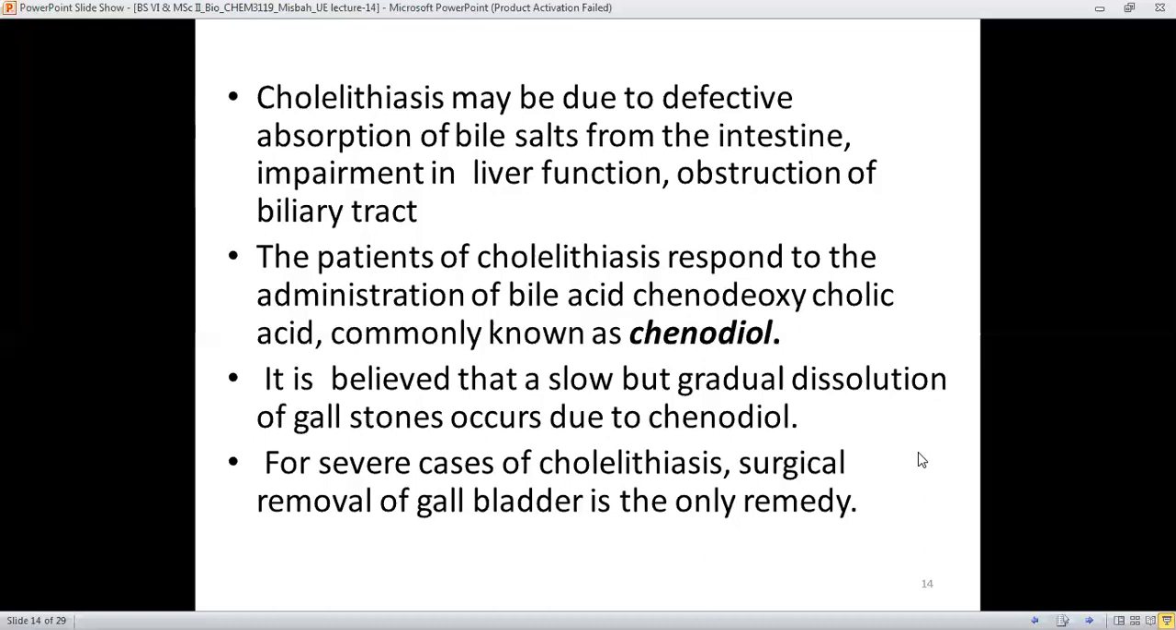And for severe cases of cholelithiasis, in certain cases, there is surgical removal of the gallbladder as well, because unless there is removal of the gallbladder, there is no other remedy to get rid of cholelithiasis or gallstone disease, the cholesterol crystals which get deposited in the gallbladder.